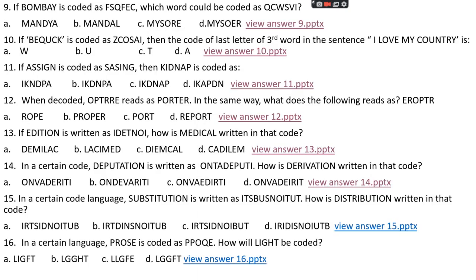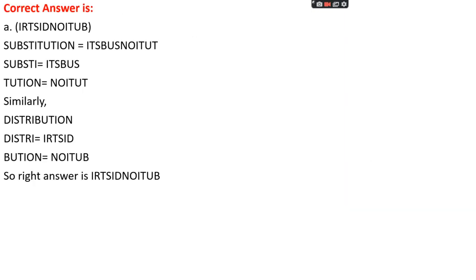Question number 15. In a certain code language, substitution is written as ITSBUSNOITUT. How is distribution written in that code? Option A, IRTSIDNOITUB. Option B, IRTDINSNOITUB. Option C, IRTSIDNOIBUT. Option D, IRIDISNOIUTB. The right answer is option A, that is IRTSIDNOITUB.